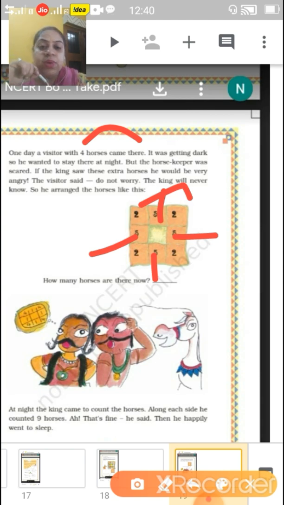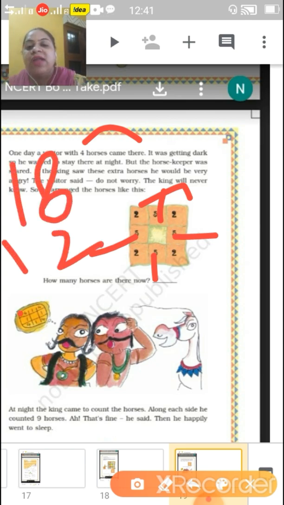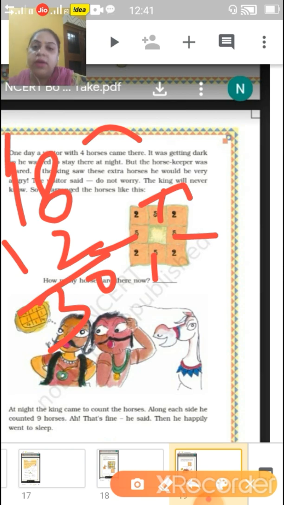if we are taking this corner, 2 9s are 18, and 18 plus 12 from before, that is 18 plus 12, that is 8, 9, 10 and 3, that is 30. The total number of horses we are getting is 30.